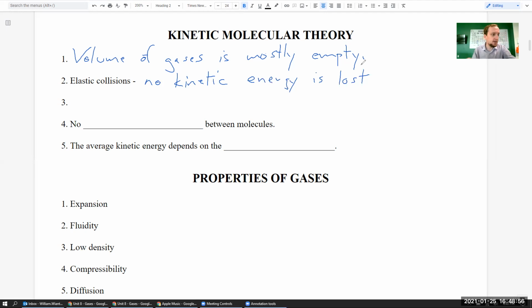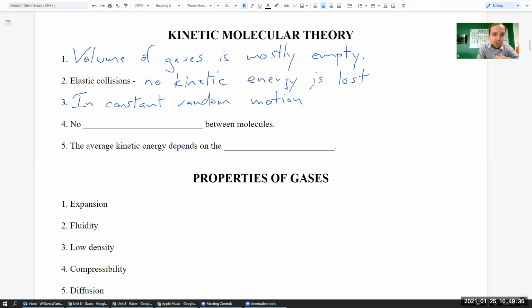All right, the next one is that they are in constant random motion. The gas particles themselves, constant random motion. Again, they are constant because gas molecules are always moving, and they're moving quite quickly. And they're going in a random direction because, again, the direction they're traveling at any split second is dependent on what they collided with last, right? Just like number 2, they're going to bounce off, go in a new direction until they bounce into something else. So they're always in constant motion, and that motion is completely random.